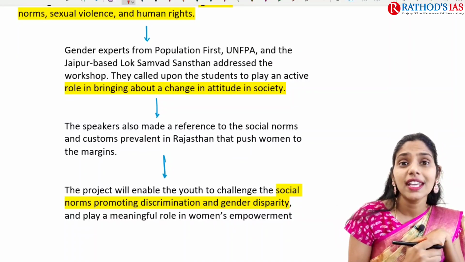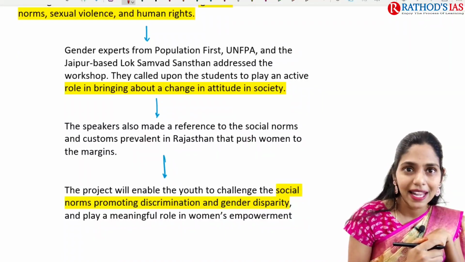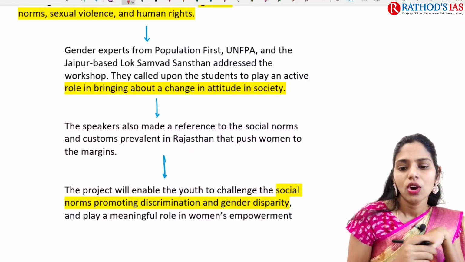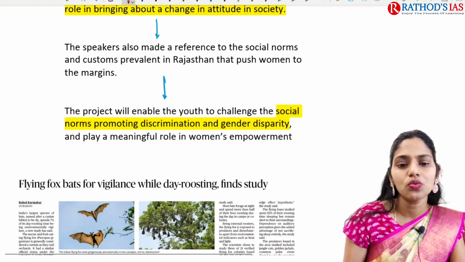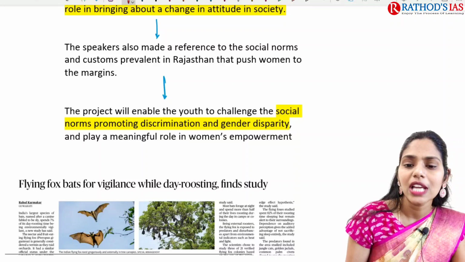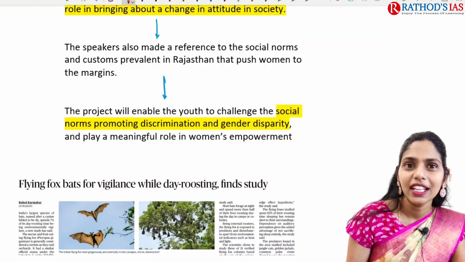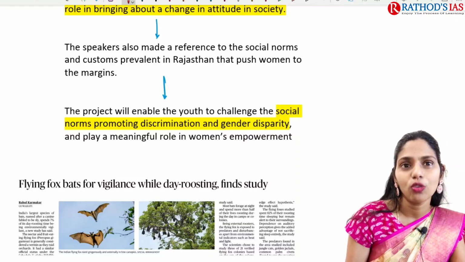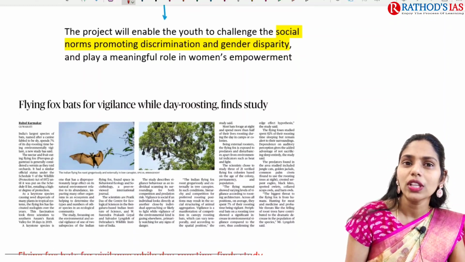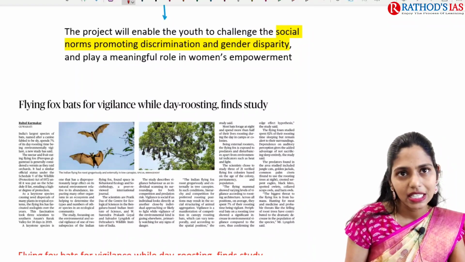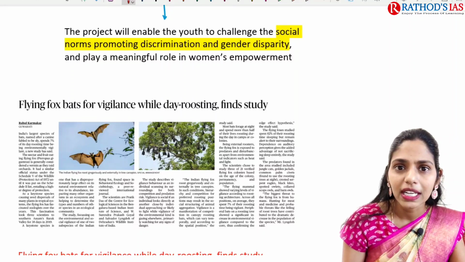So because of this, they have to treat their wife on par with them. There should be no gender discrimination. Here this project will enable the youth to challenge the social norms promoting discrimination, and they have to promote gender equality, and gender disparity should be removed, so that we can see there is gender empowerment in the society. So this is about this topic in detail.